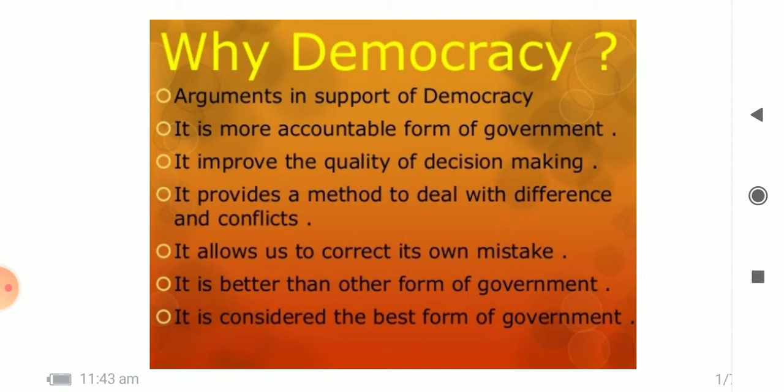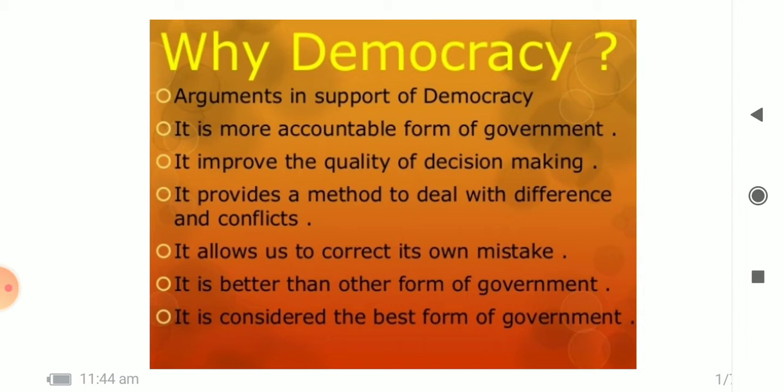So let's start. Arguments in support of democracy. Point number 1. It is a more accountable form of government. Democracy is more accountable when we compare it with non-democratic forms of government, because democracy is better than any other form of government in responding to the needs of the people. But in a non-democratic government, it all depends on the wishes of the people who rule, and the rulers do not want to, and do not have to, act according to the wishes of the people.